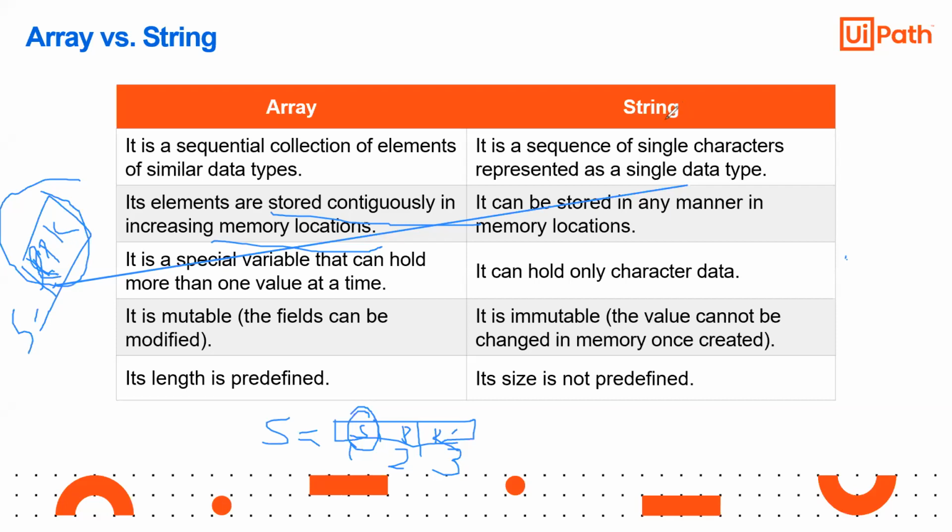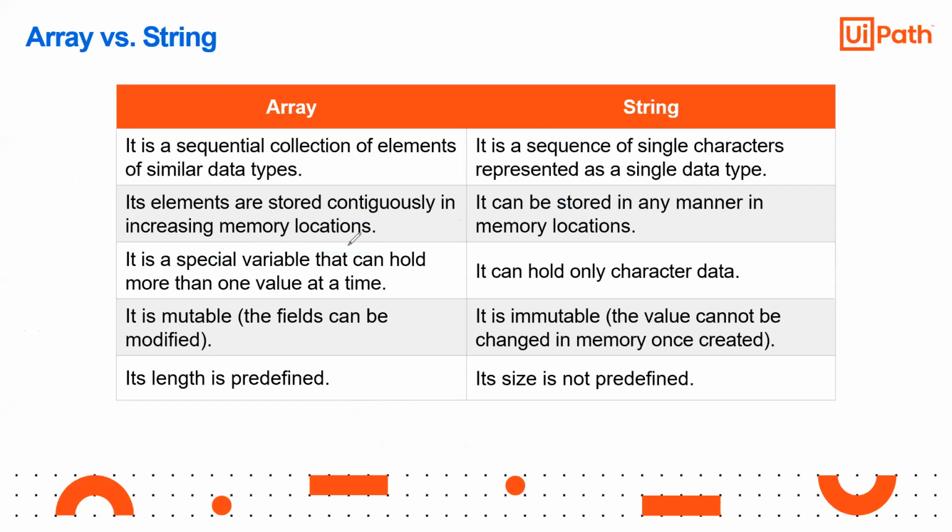How will the meaning change here? This is SPK. If I remove S, it becomes PK. S was storing my name, but here S, P, K are three different elements. They are not storing my name. They are simply three different elements, S, P, and K. Understand? Okay, sir.